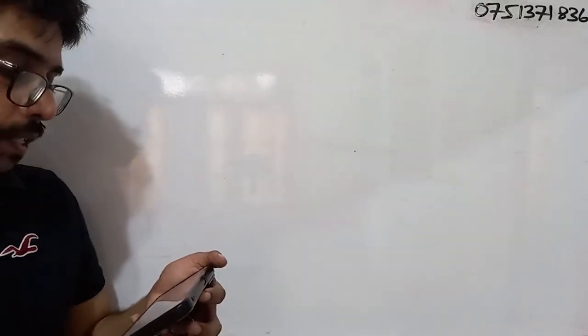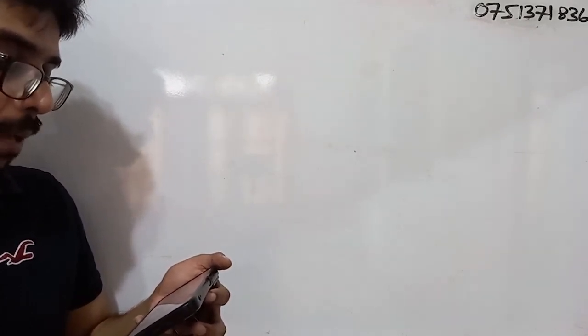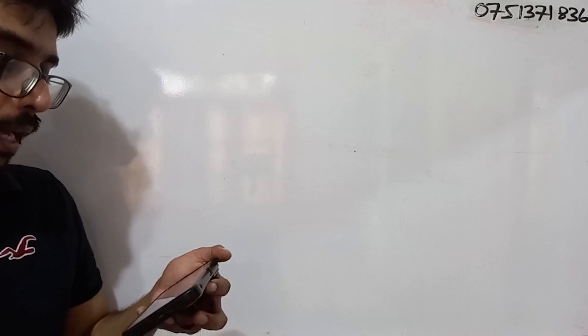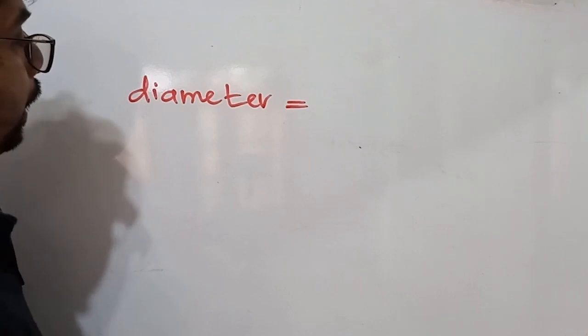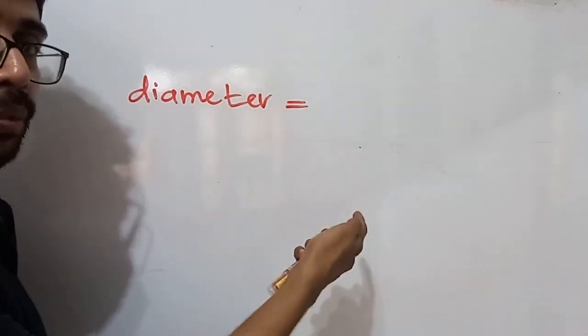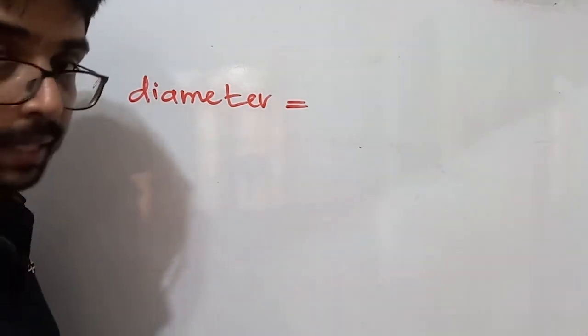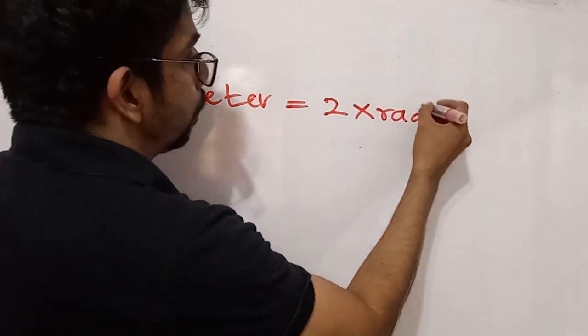Question number 9. What is the radius of a circle drawn by taking the straight line segment AB equals 10 centimeters as its diameter? Right. So we know the diameter is 2 times the radius, no?